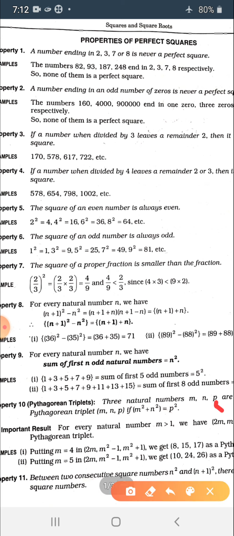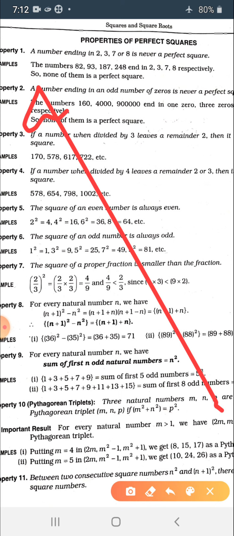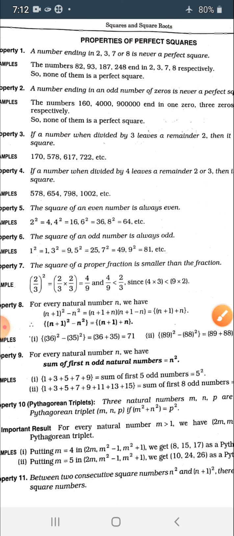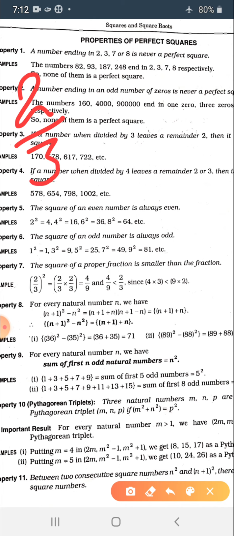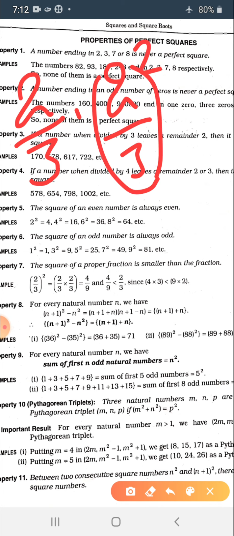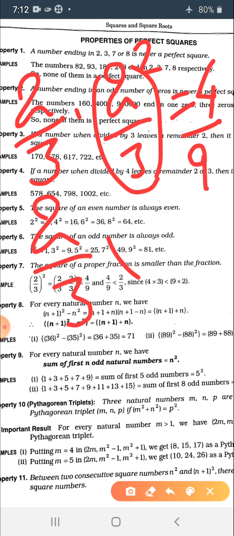We have 2 by 3 and its square. 2 by 3 square is 4 by 9. You can calculate it. Let's compare 2 by 3 and 4 by 9.